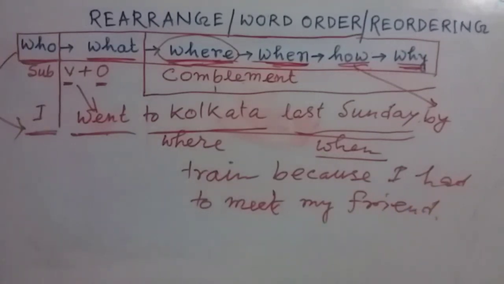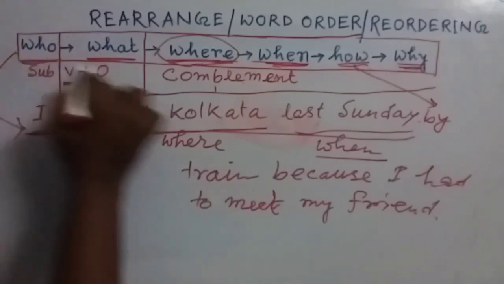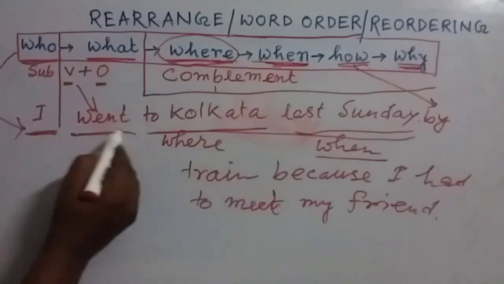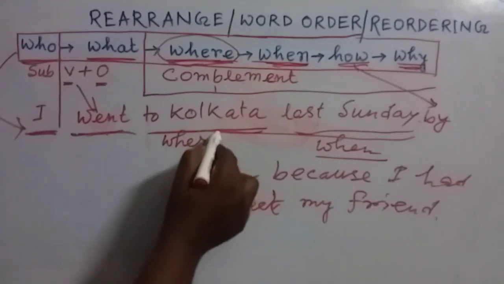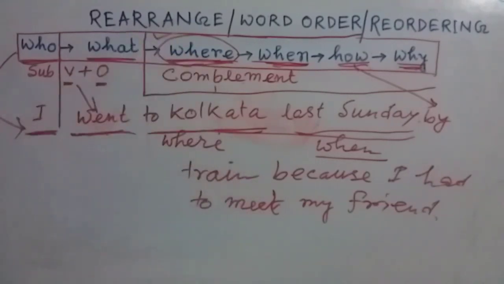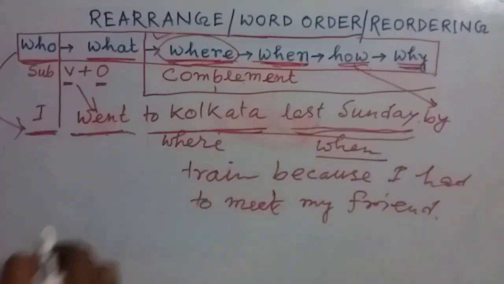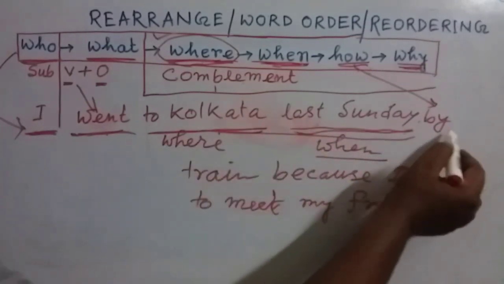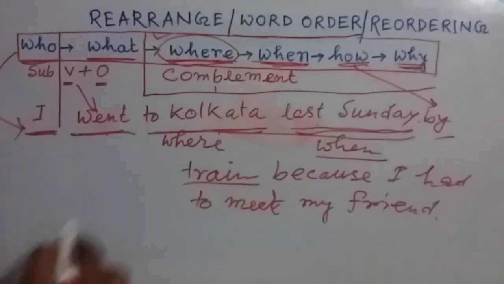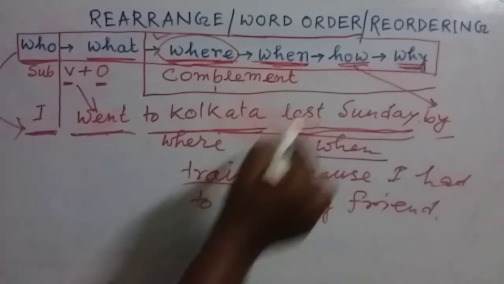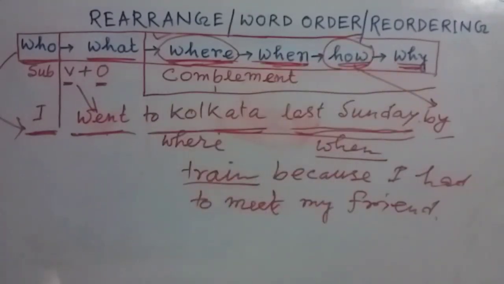Think about this structure. So here you can see I have not broken this basic structure. I have written I went to Kolkata. Kolkata means place, answers of where. Then there is when. I have written here one time, that is last Sunday. Next, by train. That means it answers the questions of how. How did you go there?